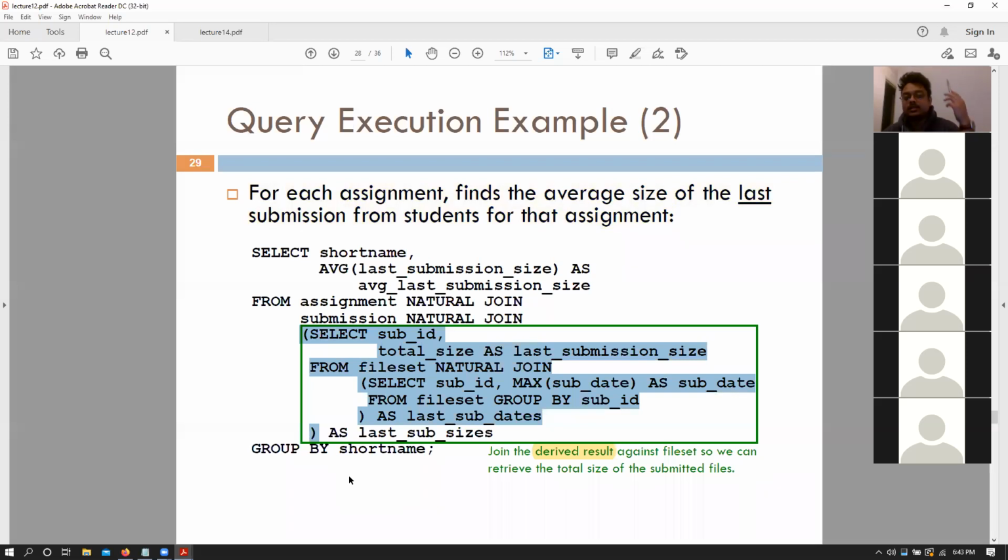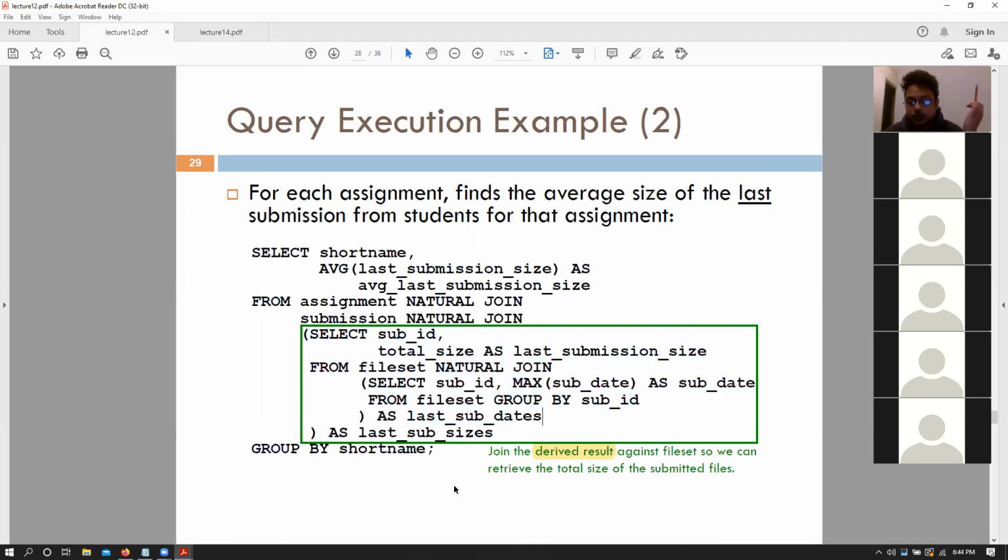that is generated. This table is generated as a nested query as well, right? So this is a derived result. MySQL, we know, is not able to execute this query efficiently because it cannot leverage the fact that it can build indexes on maybe sub ID, right? It can build indexes on sub ID, but it will not be able to leverage that because it is a derived result.